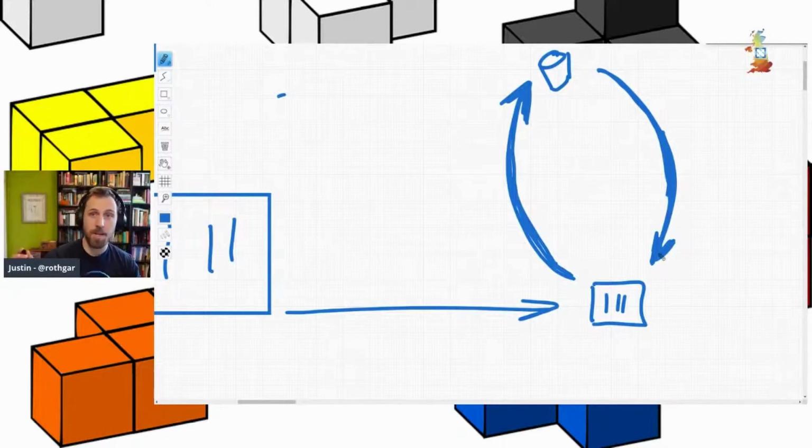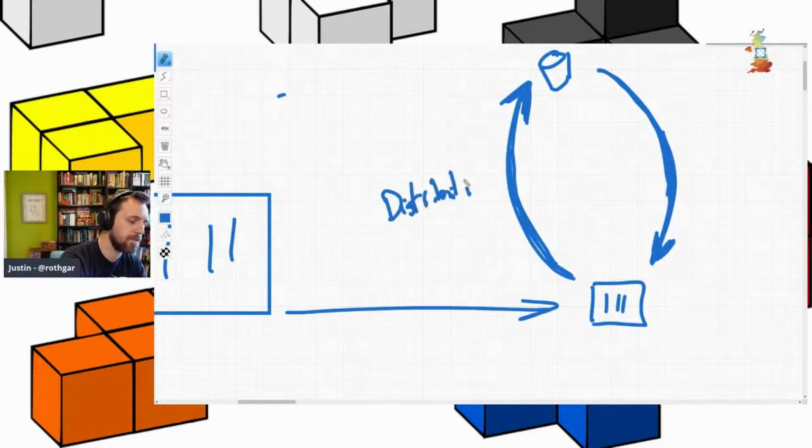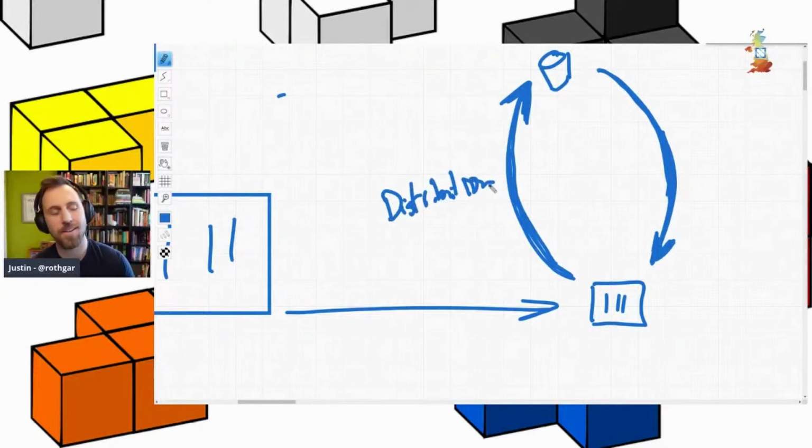This is a brand new spec from OCI called the distribution spec. Distribution, bad handwriting there, sorry. But that is this workflow. It actually is a standard for the registry on how we're pushing and pulling images to a registry. So now that distribution can be relied on and built on top of. People have obviously been running repos beforehand. It's not a new thing, but it hasn't been a standard until 2 days ago.